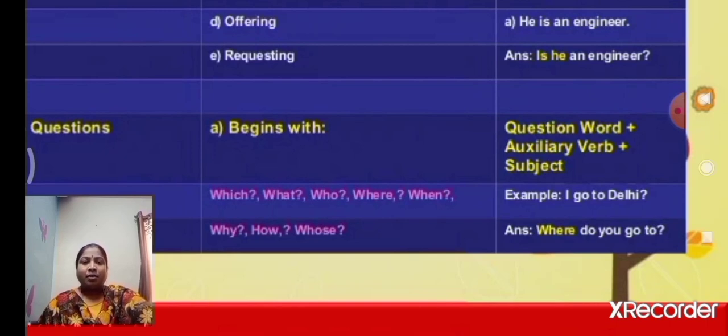We write with the where: where do. Simple present helping verb, do. Auxiliary verb, that means, where do. Next, subject: you. Go to. Okay, main verb plus subject. Okay, got it children? WH questions.